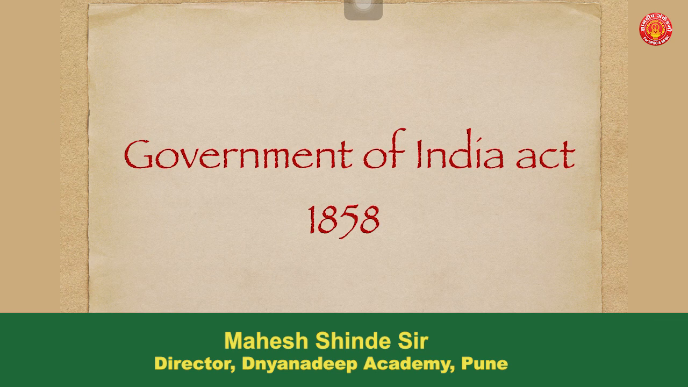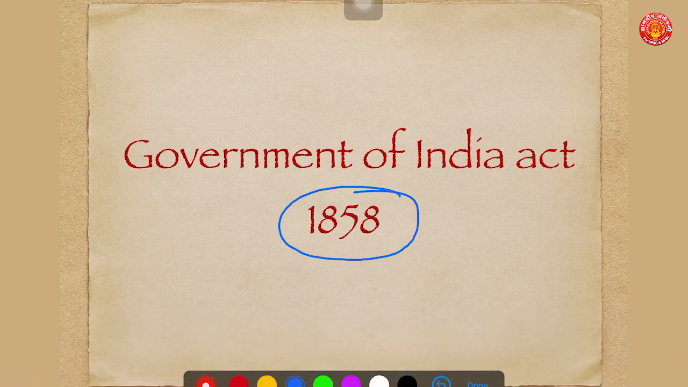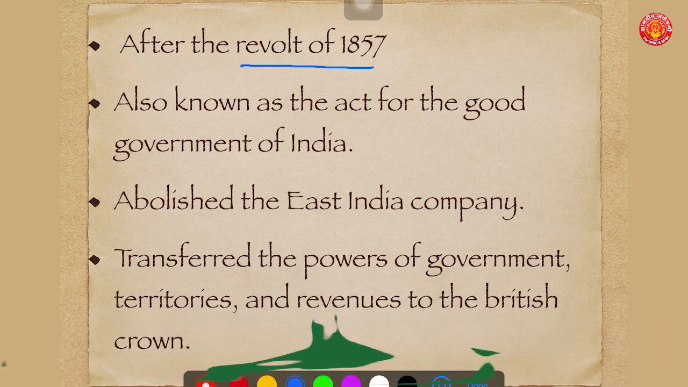So let's start the study of the Government of India Act 1858. One of the very important acts made by the British Parliament after the revolt of 1857. This revolt has been given different names by many historians. Many called it the Sepoys Mutiny, whereas many called it the first war of Indian independence, a struggle for independence.